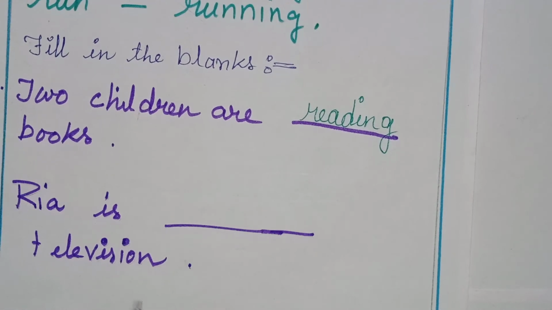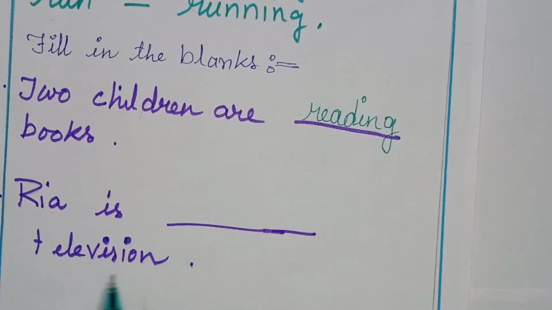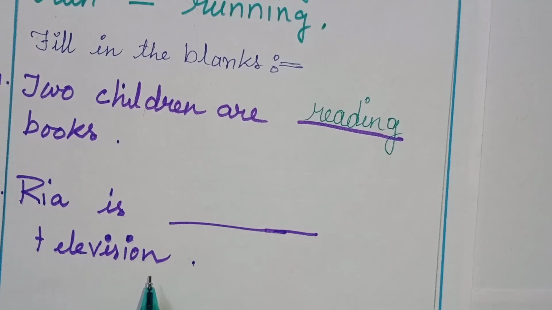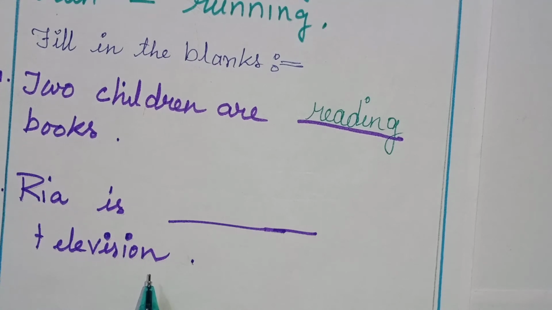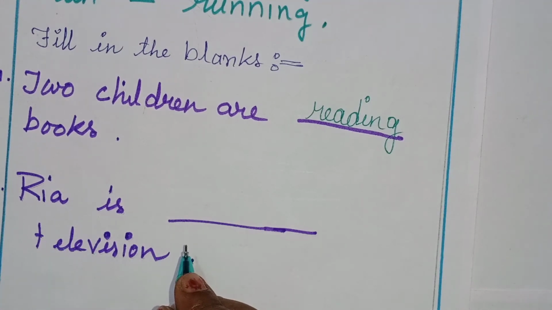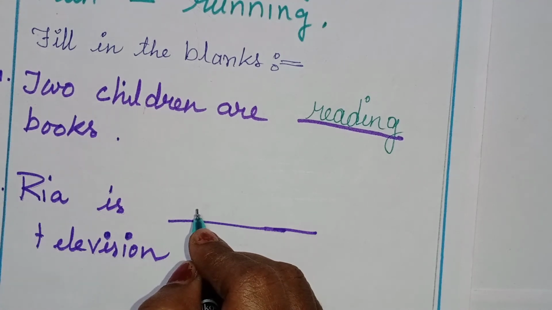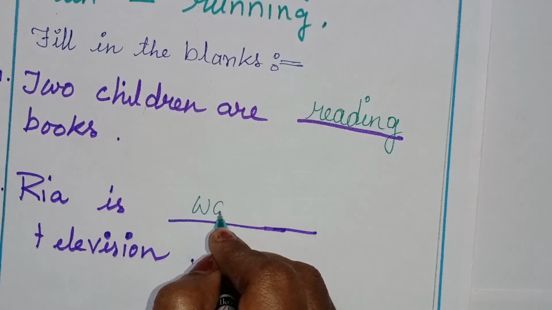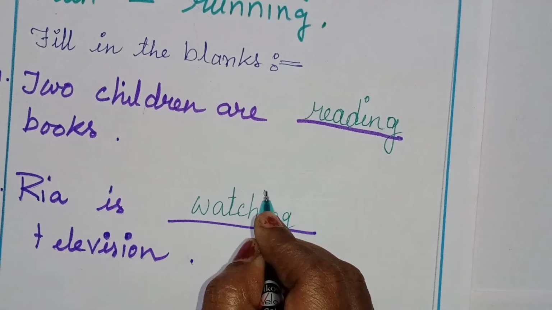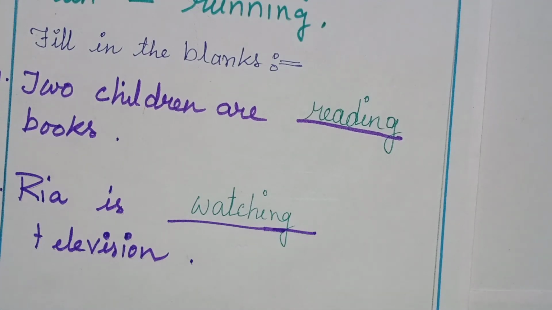The next one, Ria is dash television. Again I am telling you, children, when you will do in the book, you will see the picture. With the help of the picture, you will understand. Ria is, can you guess what I will write? What Ria is doing? Ria is, yes, it's correct. Ria is watching. W-A-T-C-H-I-N-G. And all these words are I-N-G words.